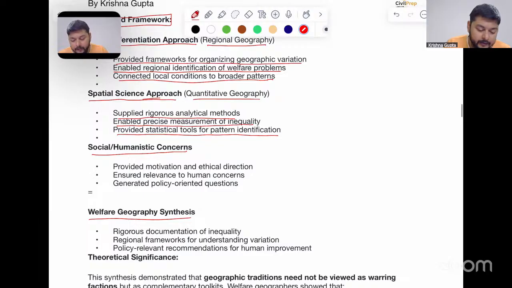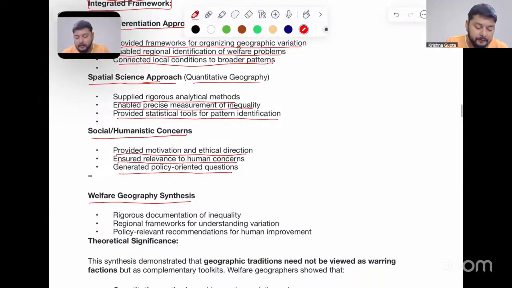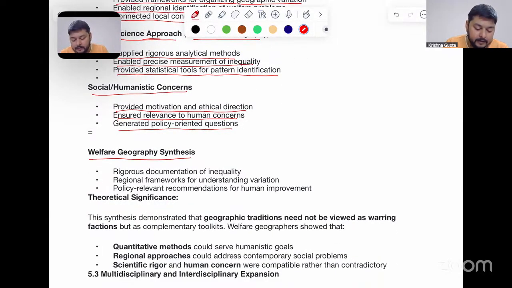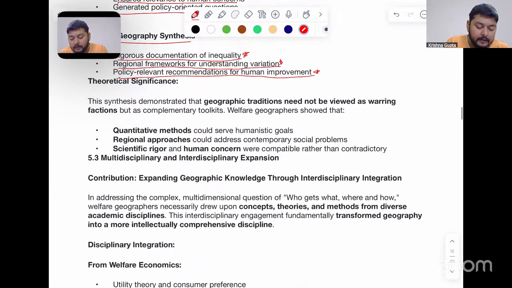Okay. Then social and humanistic concerns provided motivation and ethical direction, ensured relevance to human concerns, and generated policy-oriented questions here. For the welfare geography synthesis, there was rigorous documentation of inequality, regional frameworks for understanding variations, and policy relevant recommendations for human improvement. Now, when we talk about the theoretical significances, this synthesis demonstrated that geographic traditions need not be viewed as varied factions but as complementary toolkits.